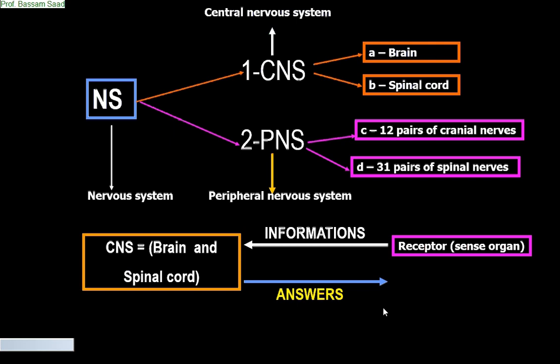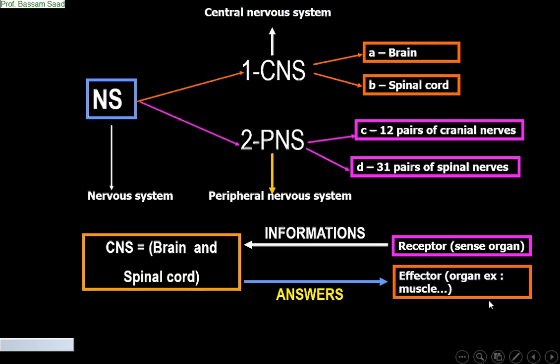The effector organ, for example, the muscle. Sometimes I can do a movement with my head or my hand in order to tell you that yes, I accept, or no, I cannot go to swim. Or I can use my tongue and lips in order to tell you no, or yes, I can go. So first, the receptors, the sense organs, take information. The information is transported toward the brain. The brain will analyze, interpret, and give answers. The answers are transported toward the effector organ that will express my answer.